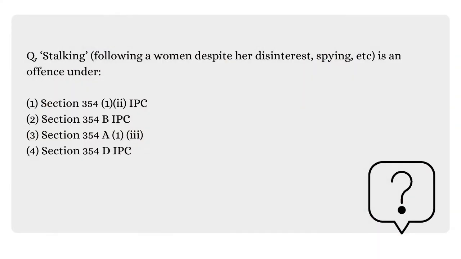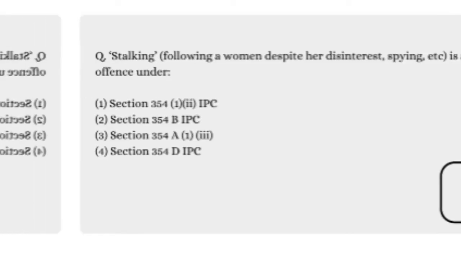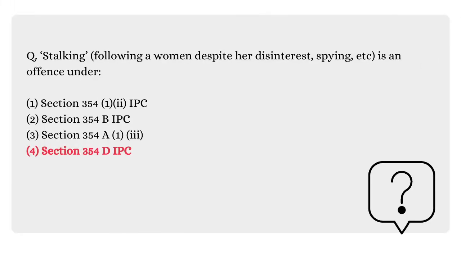Our next question is related to stalking. Stalking means following a woman despite her disinterest, or spying, etc. is an offense under... So you have to pick the correct option, under which section stalking is being defined. So the correct answer is section 354D of IPC. Every other section which is talking about the sexual offences is important for your exam purpose.